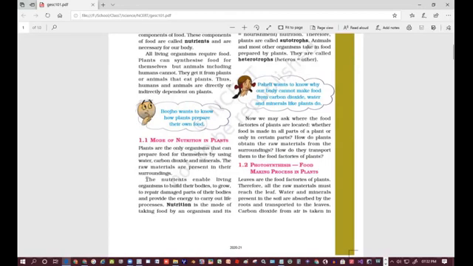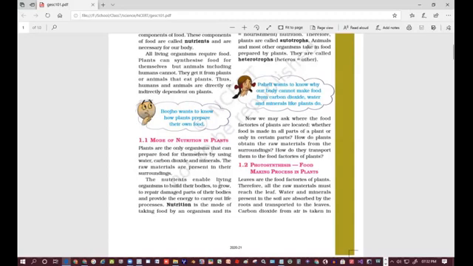Nutrients enable living organisms to build their bodies and to grow. So growth takes place because of nutrients. We also need nutrients to repair damaged parts of the body and to provide the energy to carry out life processes.